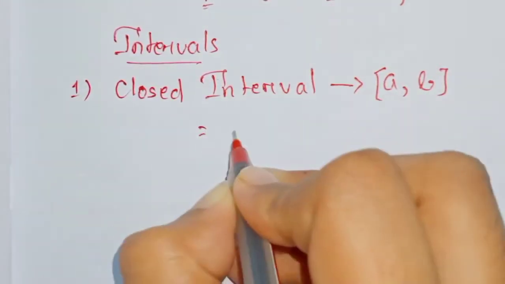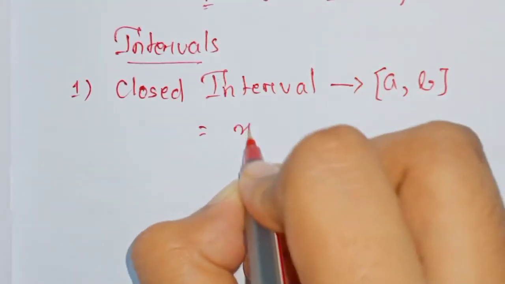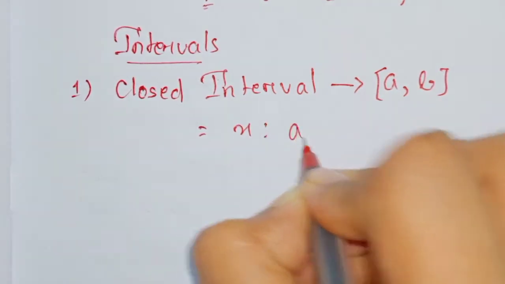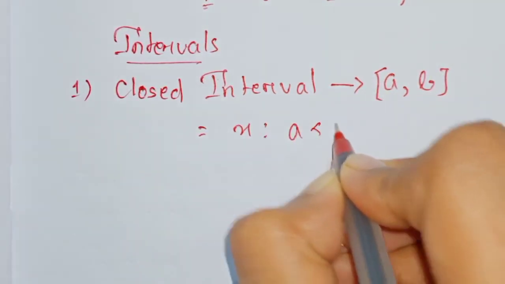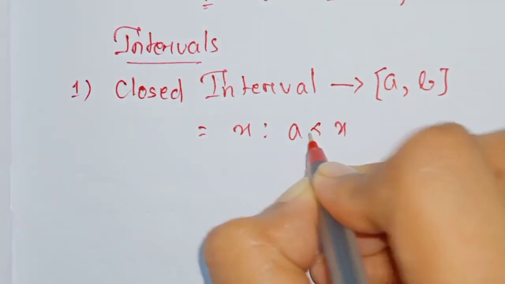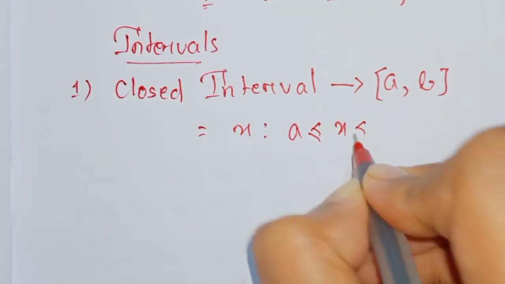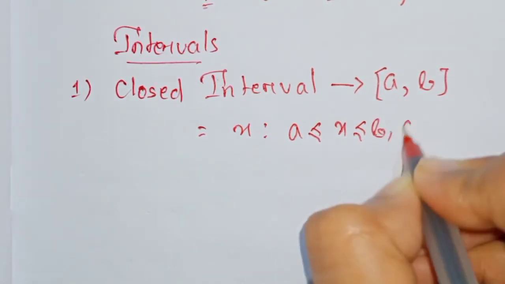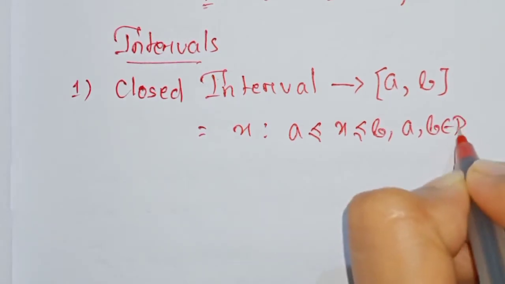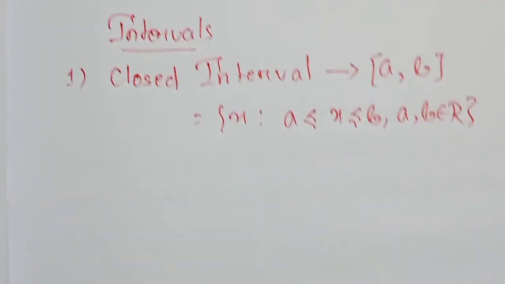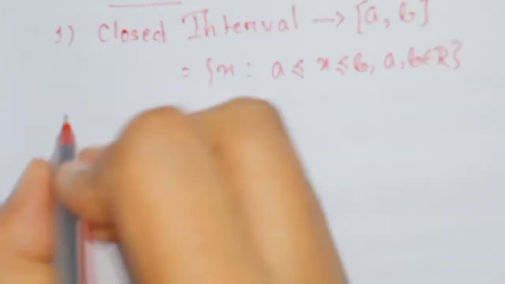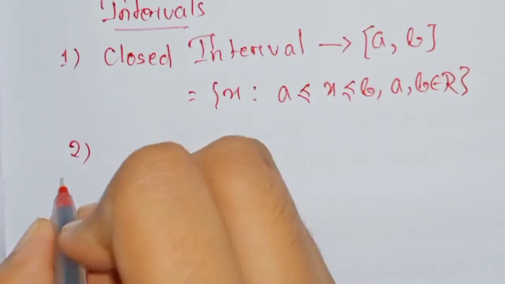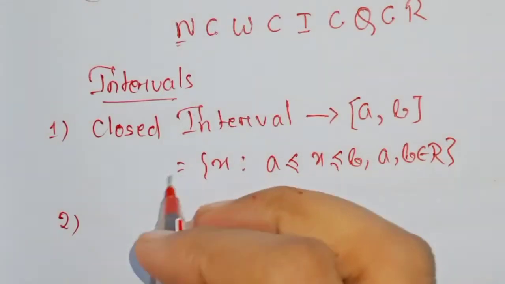We can write a closed interval as {x such that x is greater than or equal to a and less than or equal to b}, where a and b belong to R. Let me give you an example.